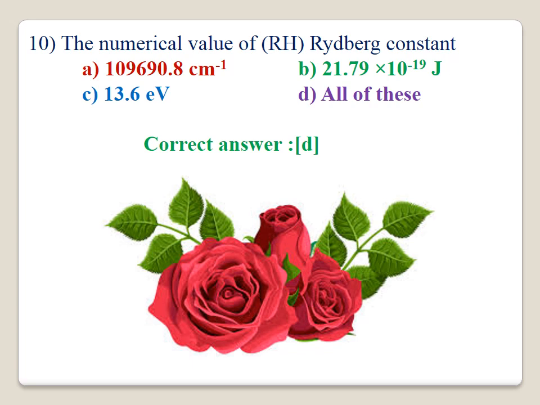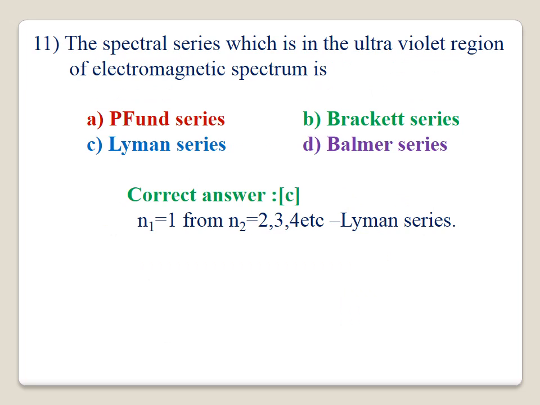The numerical value of the Rydberg constant RH: A is given in terms of centimeter to the power minus 1, B in terms of joules, C in terms of electron volt. All three values are correct. Therefore, option D is the correct answer. The Rydberg constant has three values: one in terms of centimeter to the power minus 1, one in terms of joules, 21.79 into 10 to the power minus 19 joules, and C, 13.6 electron volt. Question 11.